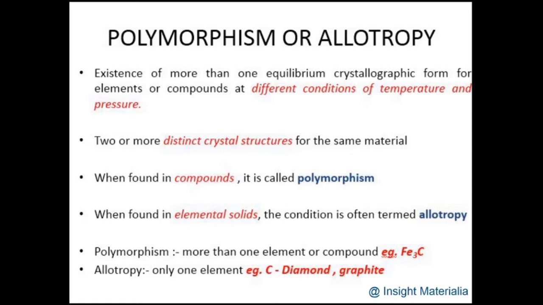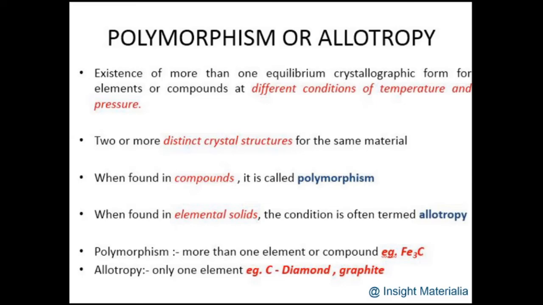is having the same chemistry. It can be a material or a compound. And if this phenomenon of the existence of more than one distinct crystal structure for the same material happens for a compound, it is called polymorphism. If the same phenomenon of the existence of different crystal structures for the same material happens in atoms in elemental form, we will call it allotropy.